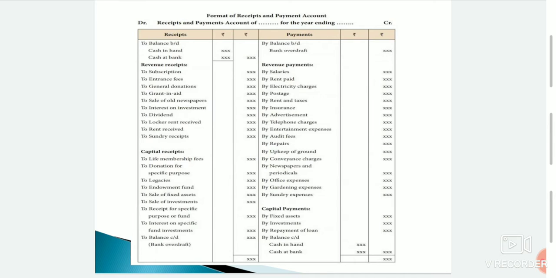Next step, we do not include the incomes or expenses that do not involve the inflow or outflow of cash. Next, we find the difference between the total of the debit side and the total of the credit side of the account. The amount so found will be the closing balance of cash or bank. The last thing: if the credit side is more than the debit side, the amount will be debited as bank overdraft and we will close the account.